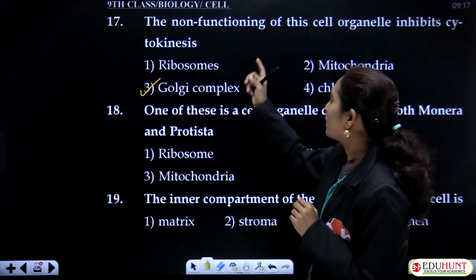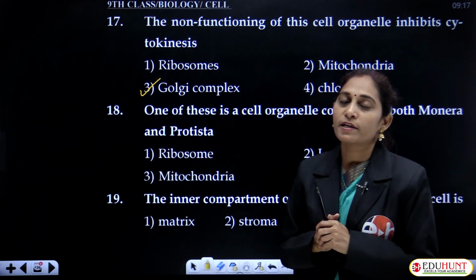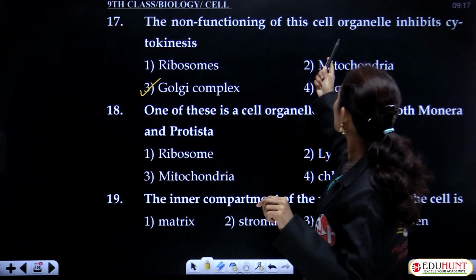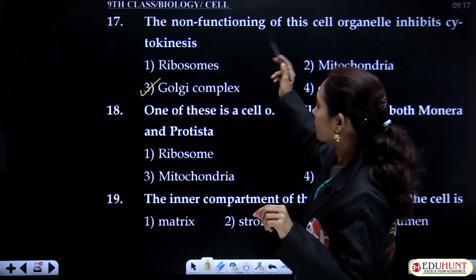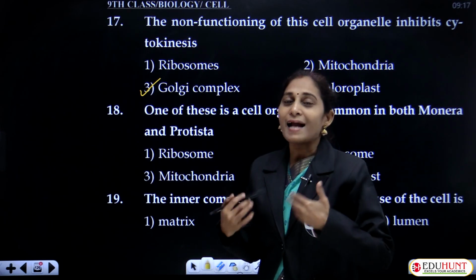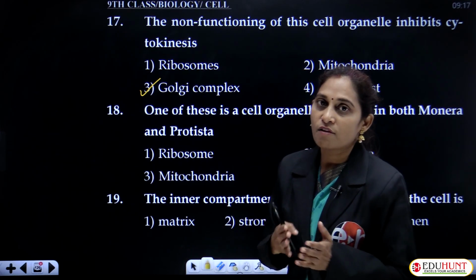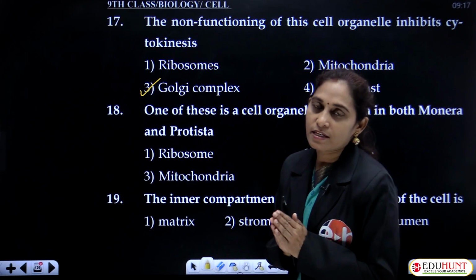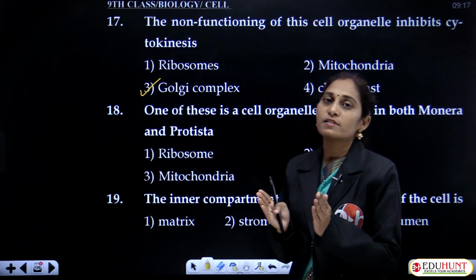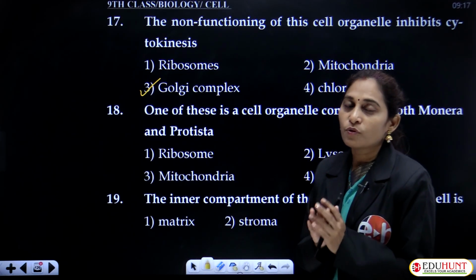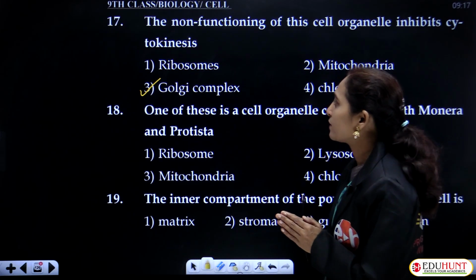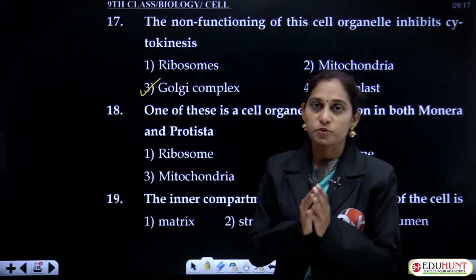So if the non-functioning of Golgi complex is there in the cell, it alters the formation of cell wall or the middle lamella. That is why even the cell plate, both the newly produced daughter cells may not get separated, and cytokinesis stops.